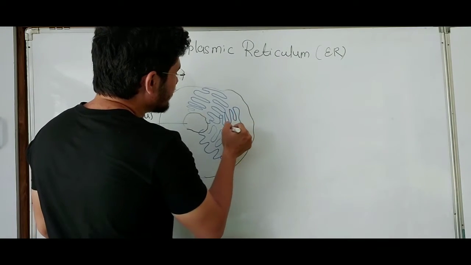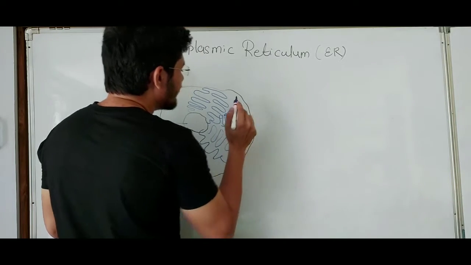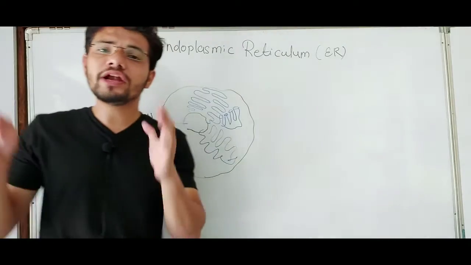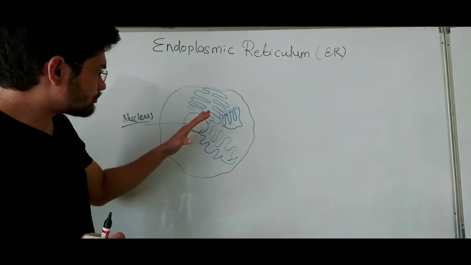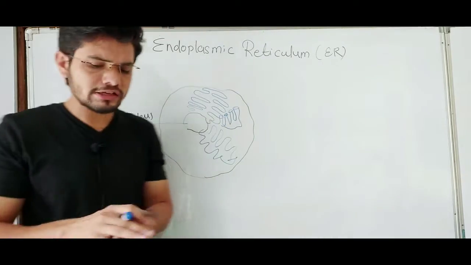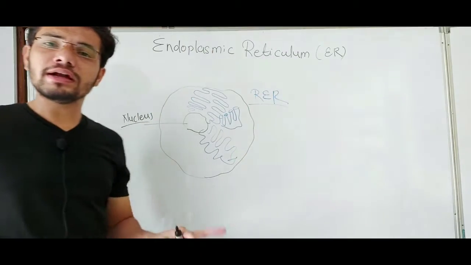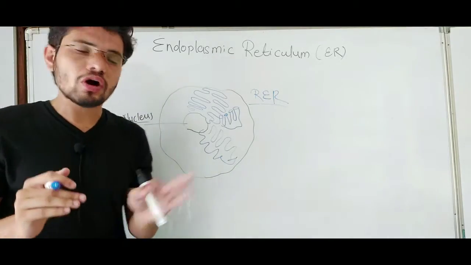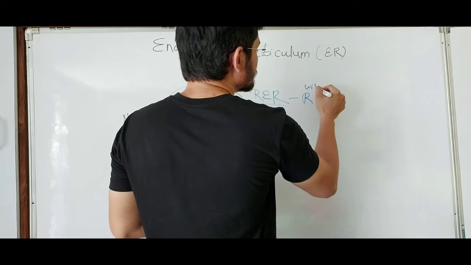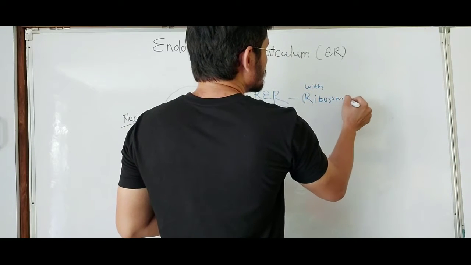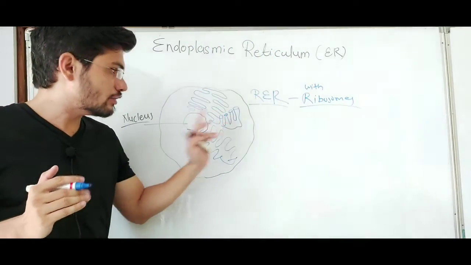Mainly they are of two types, the rough endoplasmic reticulum and the smooth endoplasmic reticulum.